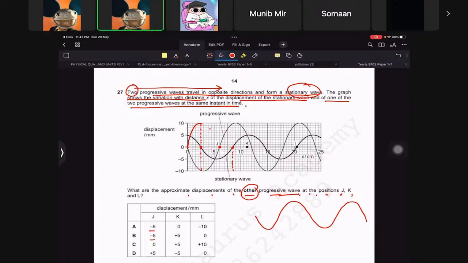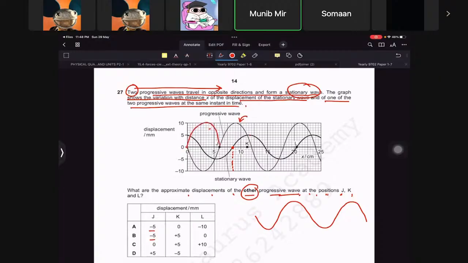No. That's just one progressive wave that they've shown. The other wave is not shown actually. The one I'm drawing is the other wave. That is correct. Shouldn't they have the same wavelength? That's what I'm asking. Technically, they should have the same wavelength, so it should pass through J, no? Yeah, it should pass J. That's correct.